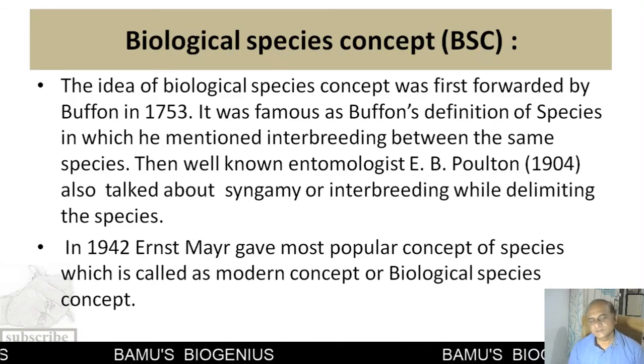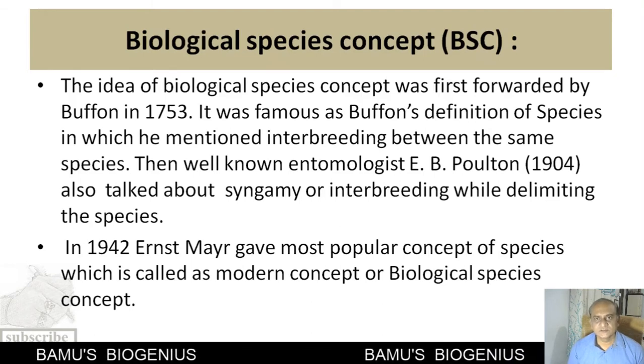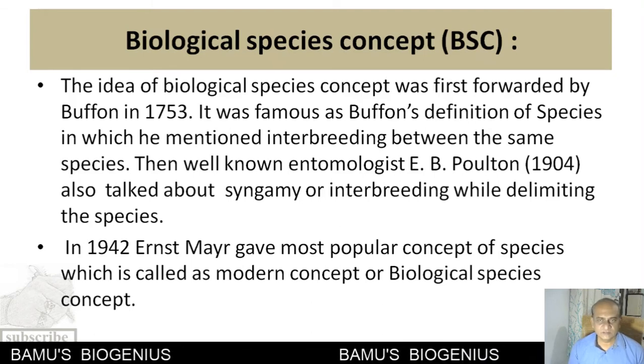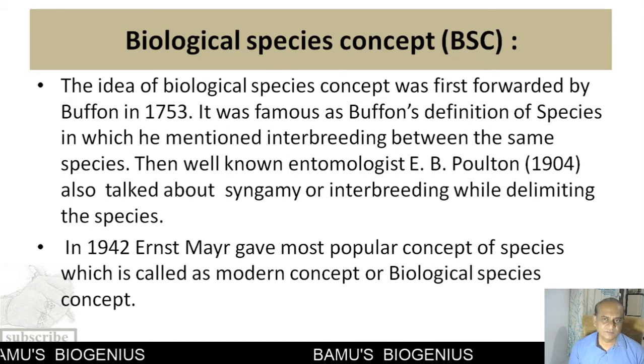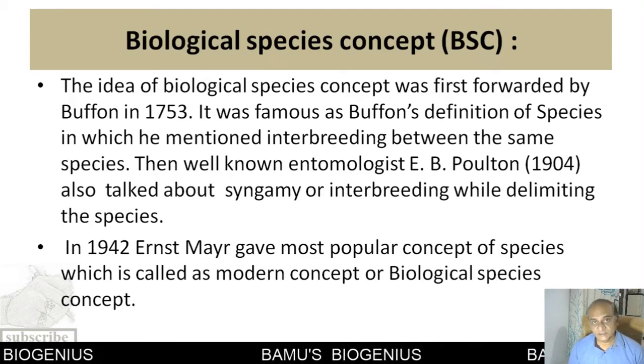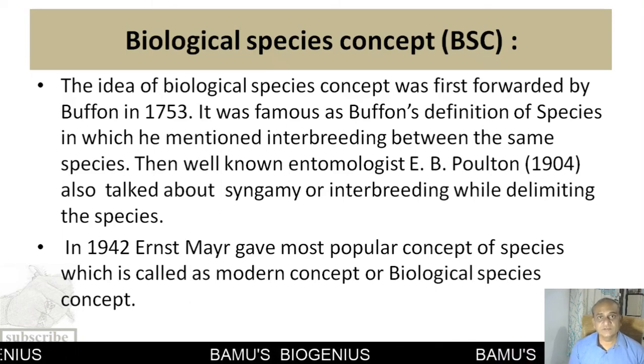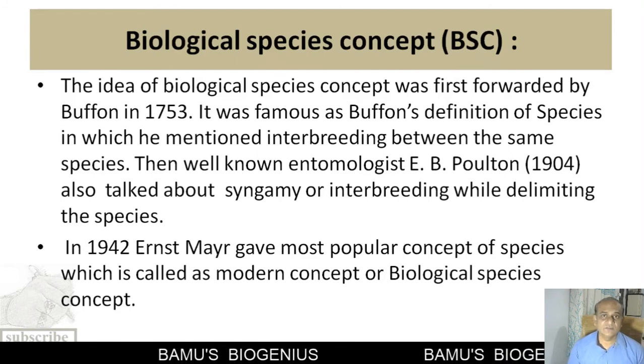Now, we will discuss the biological species concept. This was the most popular and accepted species concept among biologists. It was first proposed by Buffon in 1753, and in his definition of a species he included interbreeding among the members of the species.